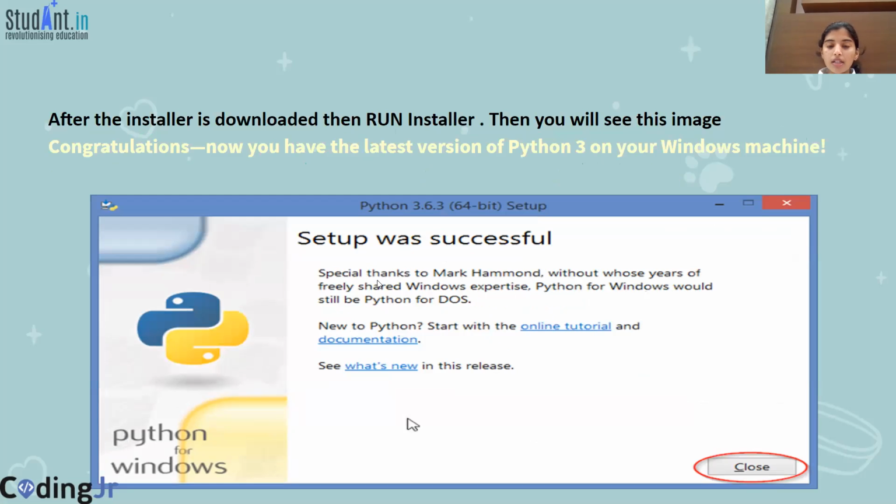After the installer is downloaded, run the installer, and then you will see this image. Setup was successful. Congratulations, you have downloaded the latest version of Python 3. Some message would be there, and yes, Python is downloaded on your computer.